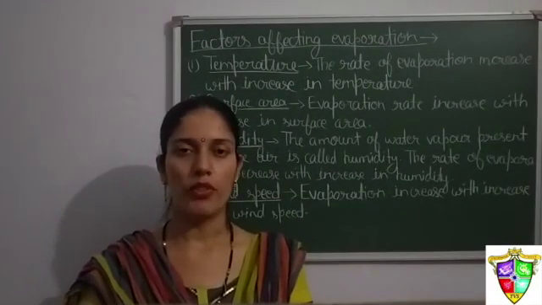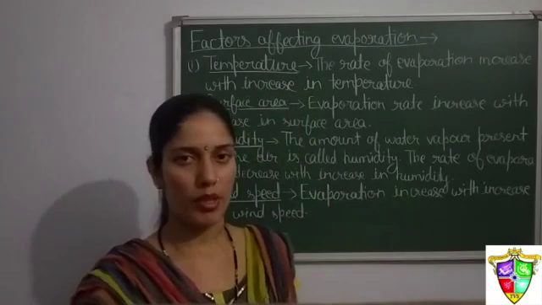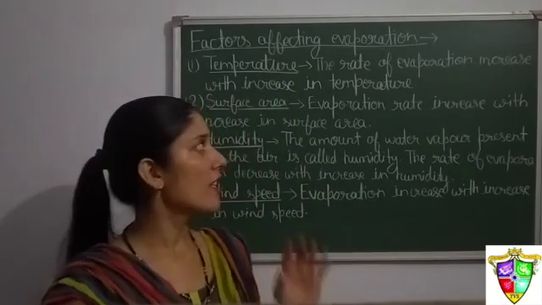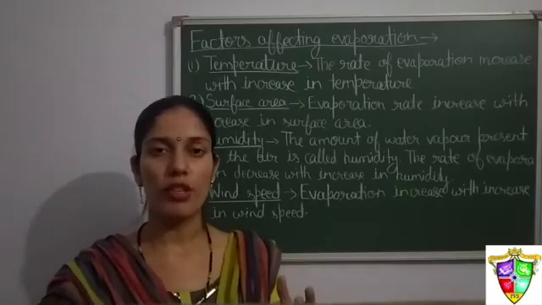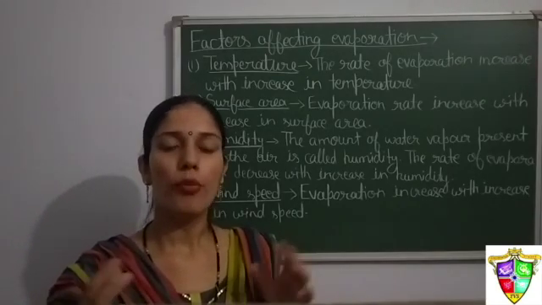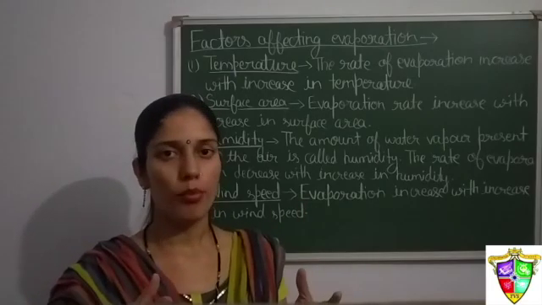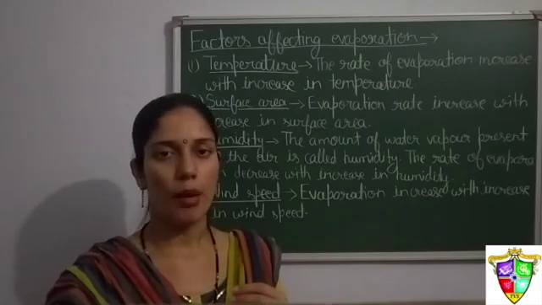Now we will study some of the factors which affect the evaporation process. The first factor is temperature. As the temperature is increased, the rate of evaporation increases. Why does it happen? Because as we increase the temperature, more particles gain energy and leave the surface. So the evaporation process becomes faster with increase in temperature.